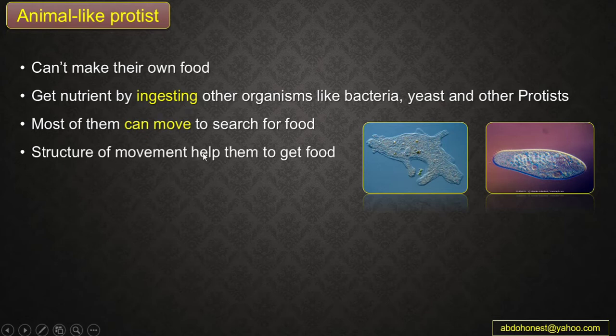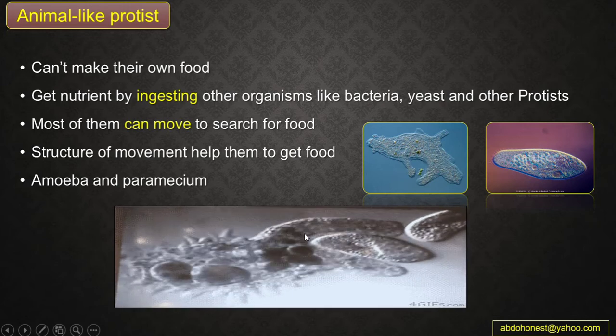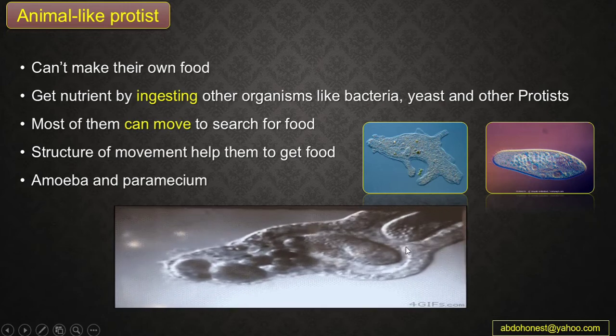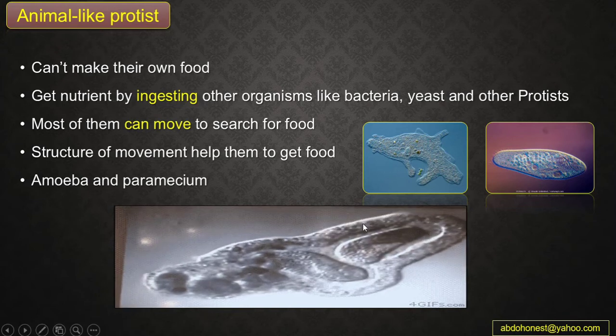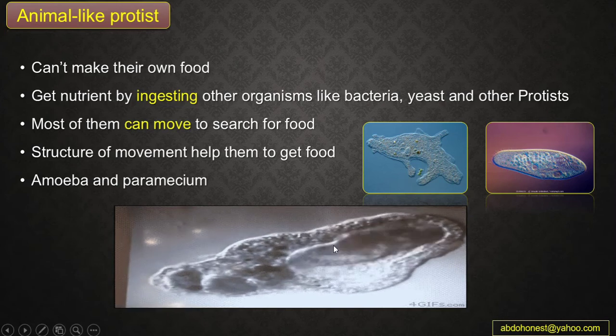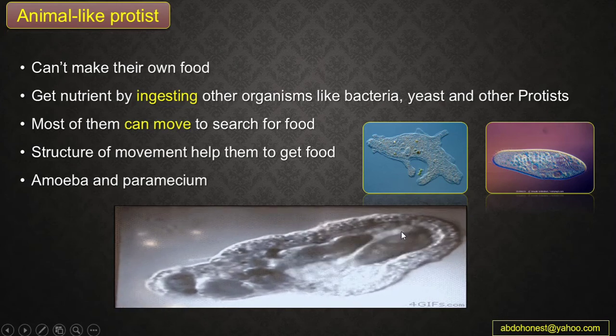So this is a structure for movement that can help them to get food also. And we have two examples, the amoeba and the paramecium. So this is the amoeba, it goes around the paramecium, and once the paramecium gets inside, the amoeba can digest it easily. Okay, so there is no way to go out.